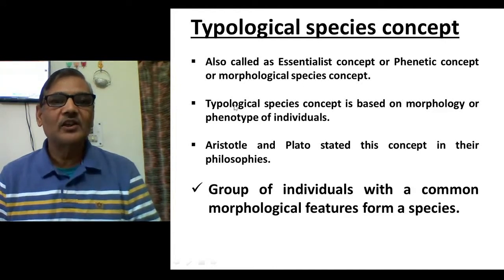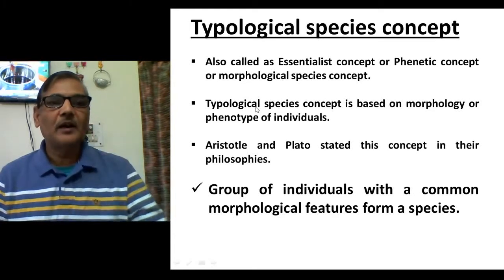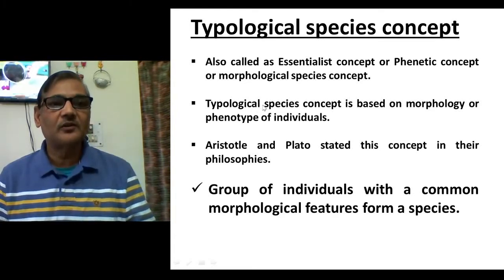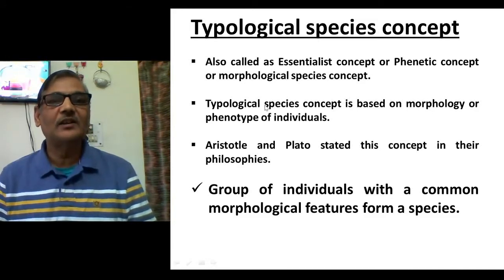Why is it called the typological species concept? Because every species is considered as a type, and a particular species will be identified by certain specific features. So that will be considered as a type.